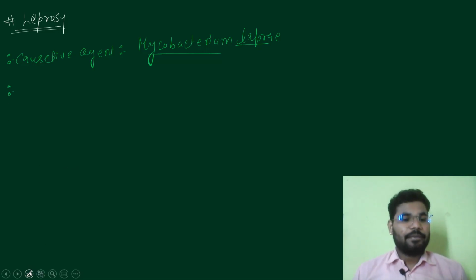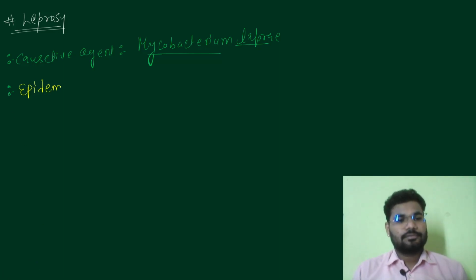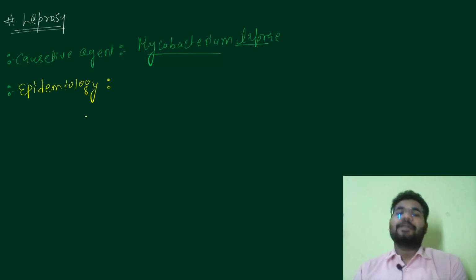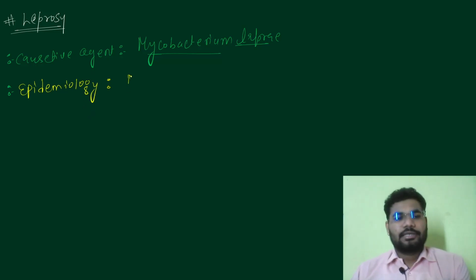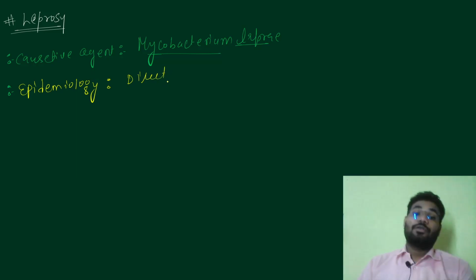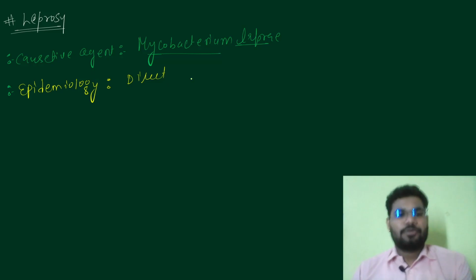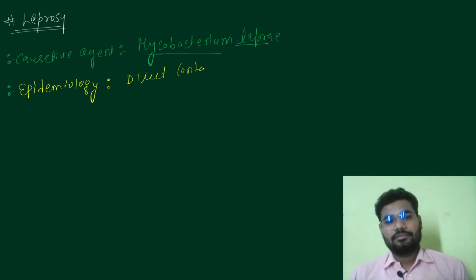How is it spread? So what is the epidemiology? It is spread through direct contact. If you come in contact or touch the patient, then it may spread to you. So through direct contact, the infection reaches a healthy person.